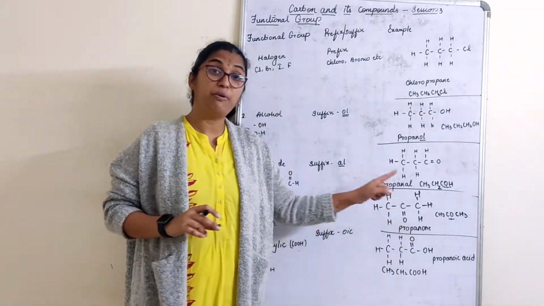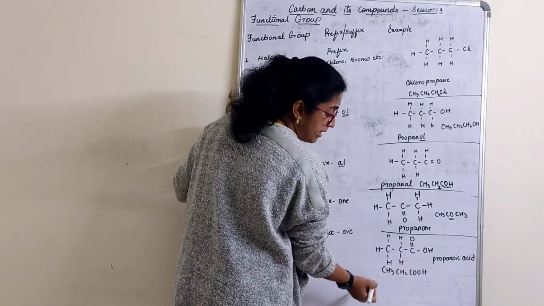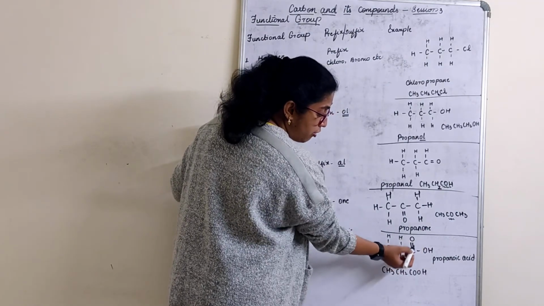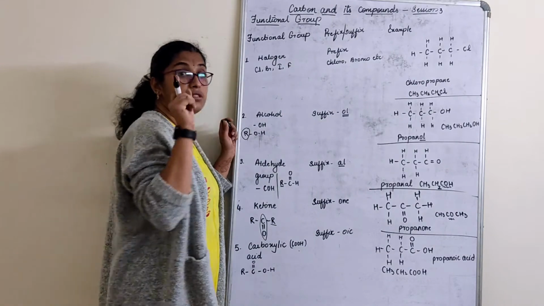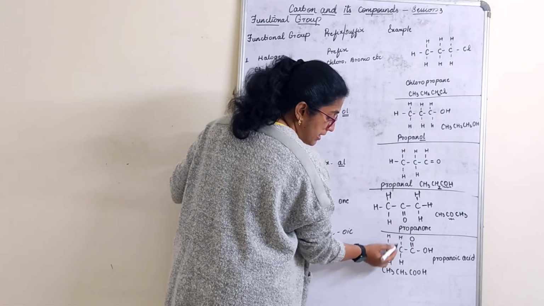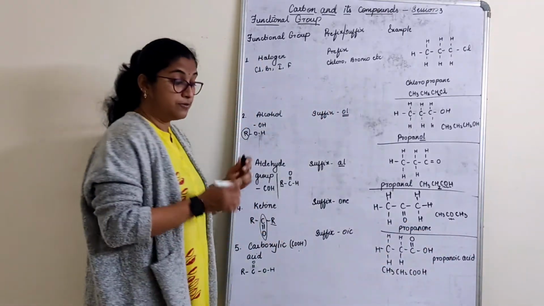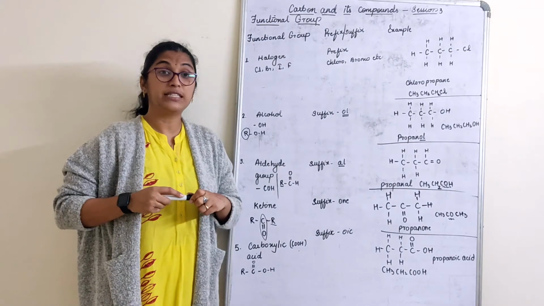So it is referred to as OIC, OIC. So example of a propane only I have taken. See how we refer here, double bond and alcohol group. Double bond with oxygen and alcohol. Even though the double bond I have used, make sure only 4 sharing is done. 1, 2, 3, 4. CH3, CH2, COOH, propanoic acid, acetic acid. Now what is acetic acid?